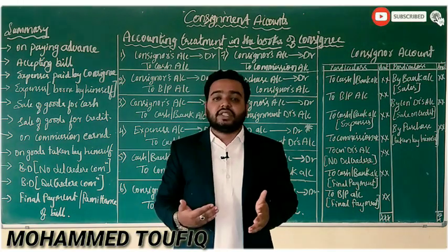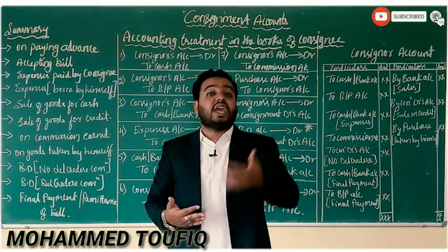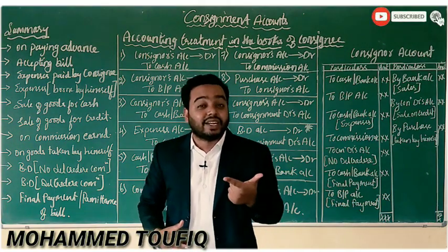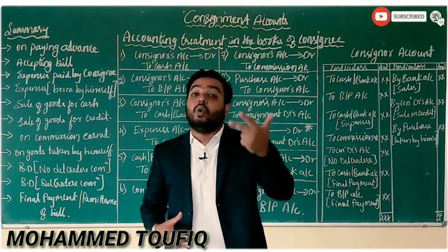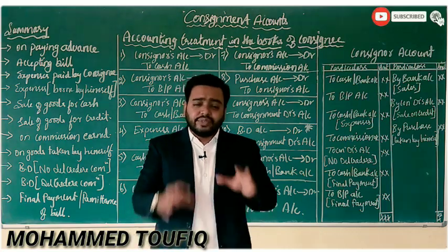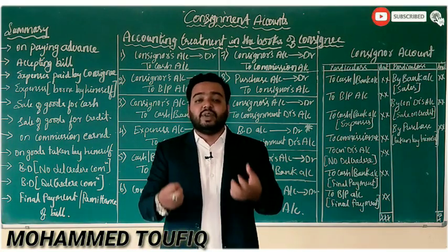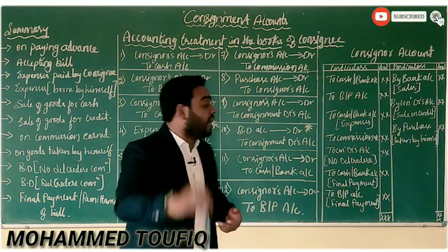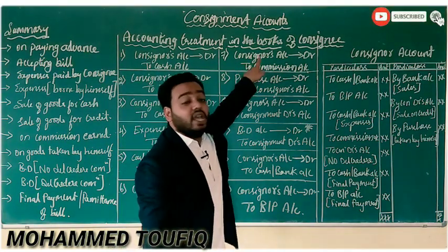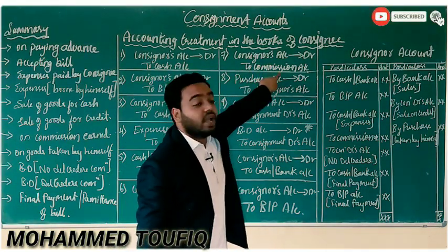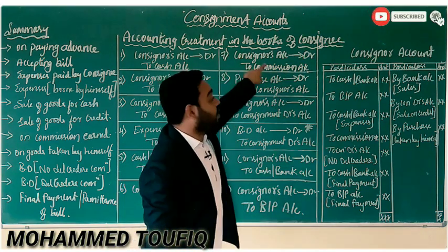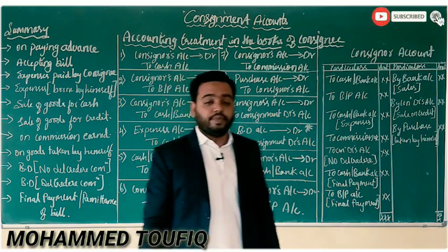As I was telling you in the previous classes, a commission can be an ordinary commission, a del credere commission, or an overriding commission. So for commission earned by the consignee, the general entry will be consignor's account debit to commission account.